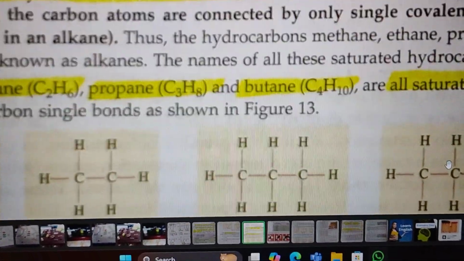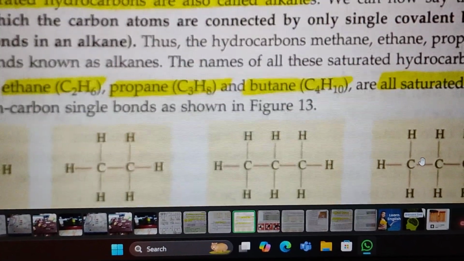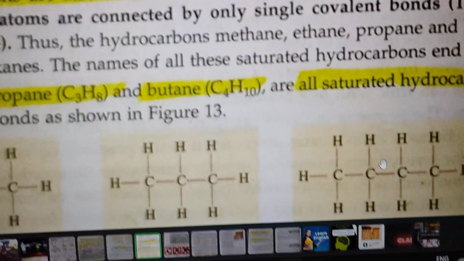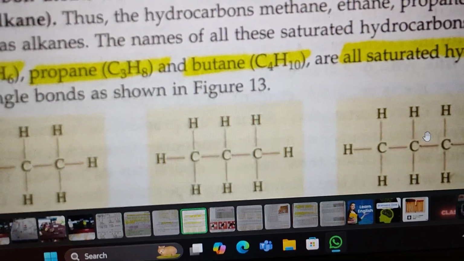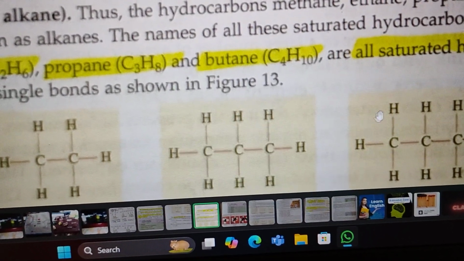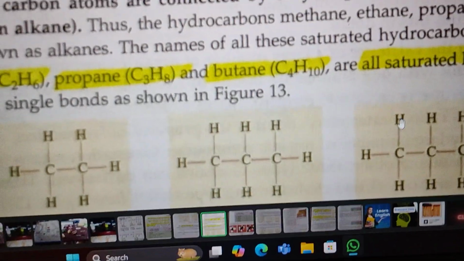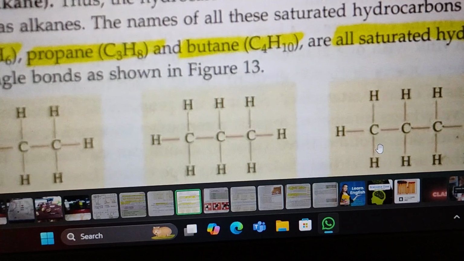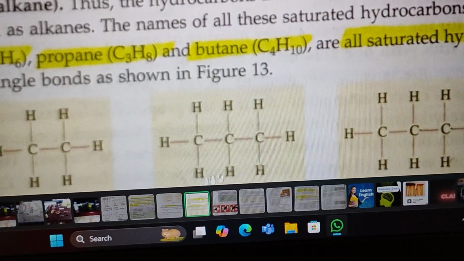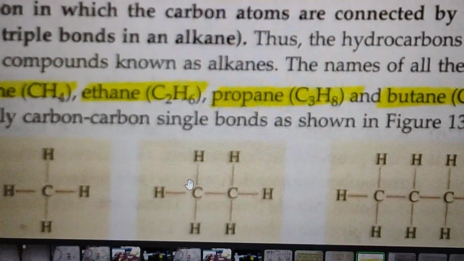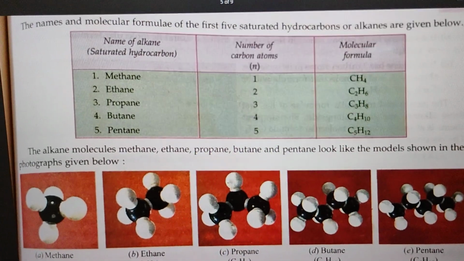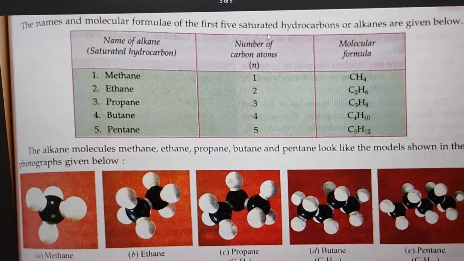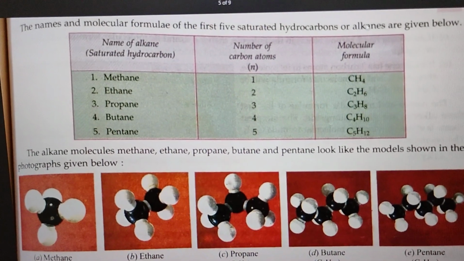And you are seeing that it is fulfilled by hydrogen from all the sides, because you know the valency of carbon is 4, so its octet should be completed. इसका जो octet है ना complete होना चाहिए, हर तरफ से इसे 4 bond मिलने चाहिए. You can count 1, 2, 3, 4. From anywhere it should complete its octet. Students, here I am showing you the names and the molecular formulas for the first 5 saturated hydrocarbons or alkanes.